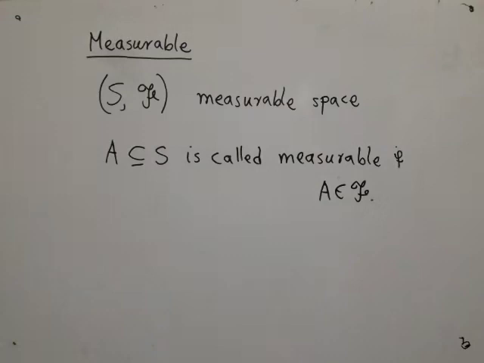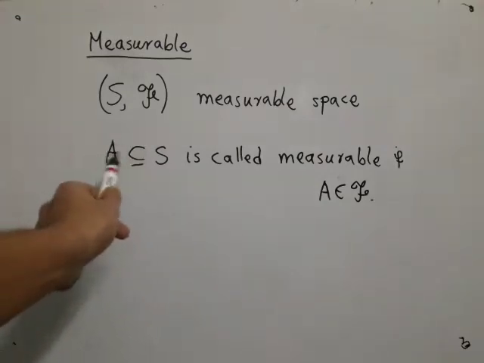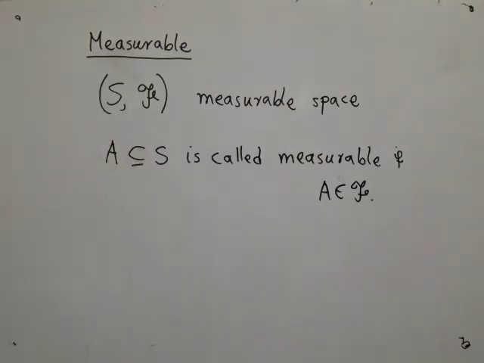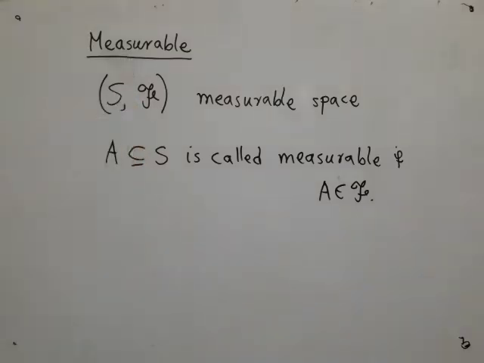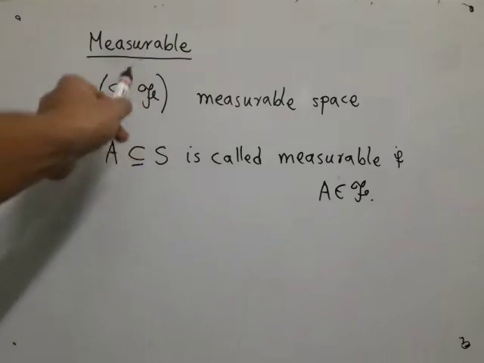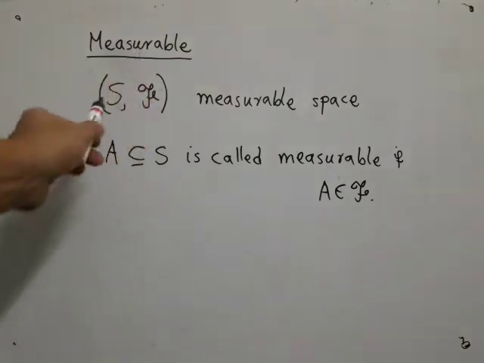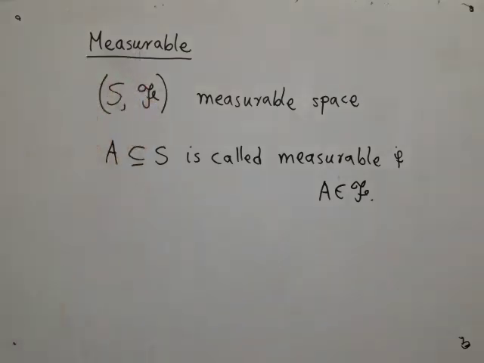The second use is, if I give you a subset A of S, we call it measurable if that A is an element of script F. So all the elements of script F are subsets of S. These are kind of special subsets which we call measurable subsets. If we are working with probability measure, in that case measurable has a different synonym. We call a measurable set an event.